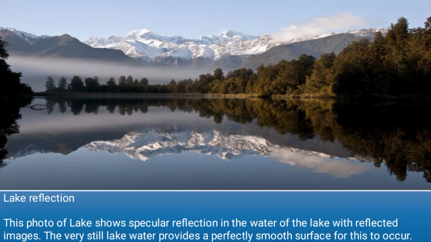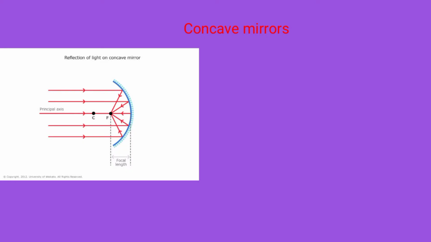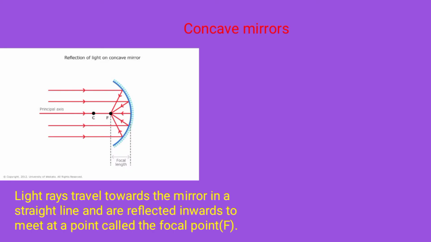There is no uniformity. This picture shows the regular or specular reflection. This is a photo of a lake which reflects the image in a clear and regular way. And the majority of objects like clothes, plants, people, etc. are visible because they reflect light in a diffused manner. That means these are all examples of diffused reflection. So next we will see what happens in a concave mirror and convex mirror.